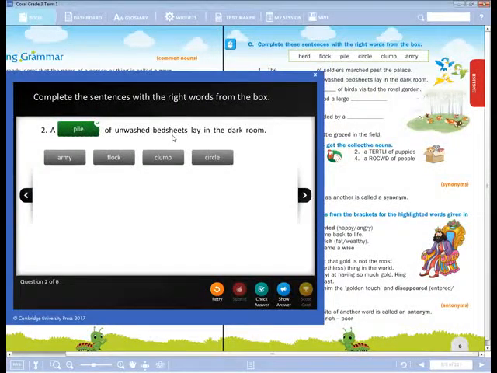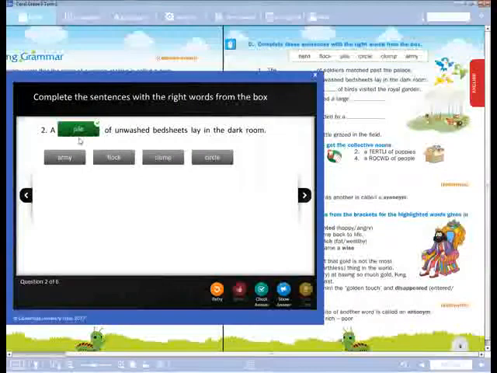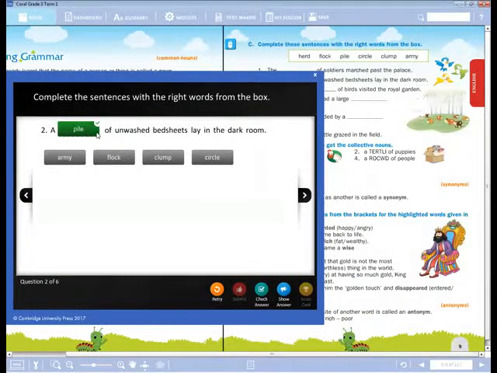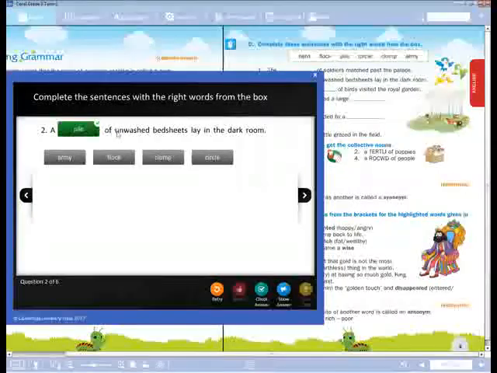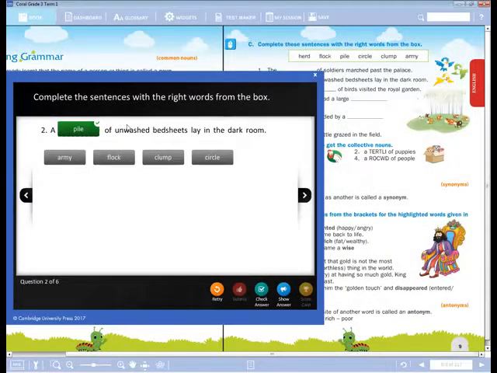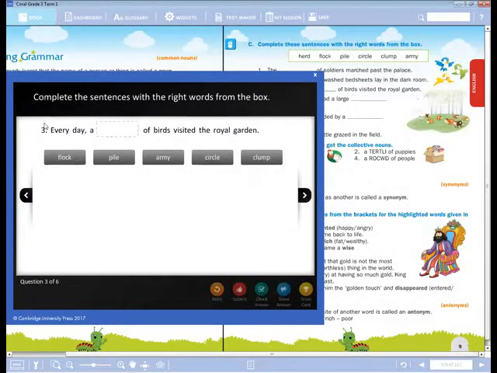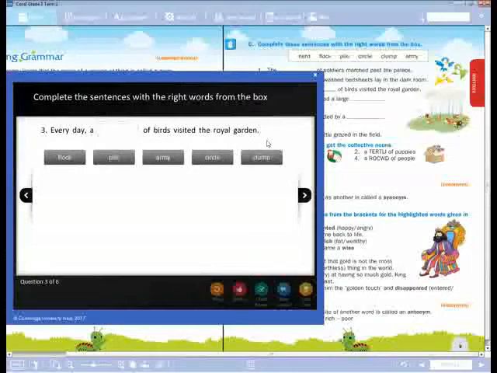Group of bed sheets, what do we call here? Pile. Have you written in your notebook? If you don't have the textbook, please at least copy down in your notebook. Okay, dear children. So now next, every day a dash of birds visited the royal garden.